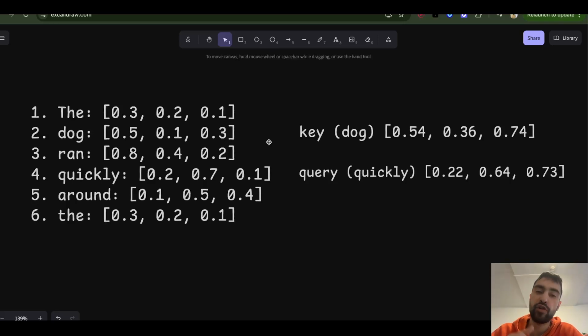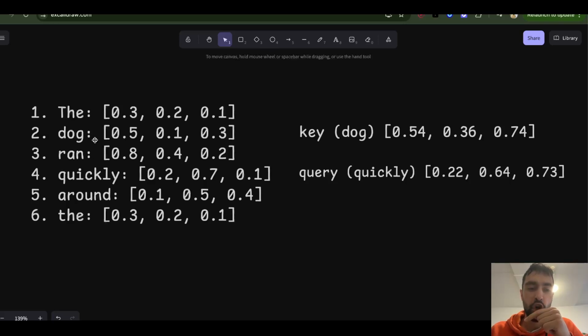And if your model is good, what you should find out is that it's going to interact pretty strongly with ran and the dog. The result would be a pretty high number, and the result, let's just say a number between 0 and 1, shows how related these words are.